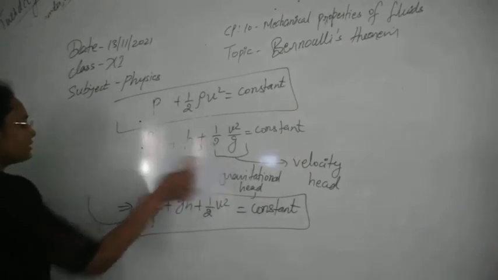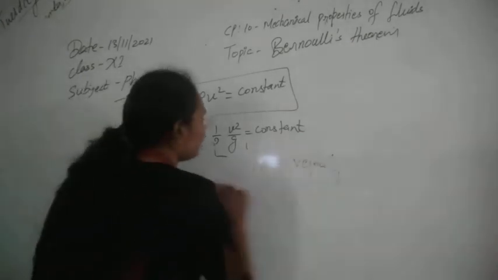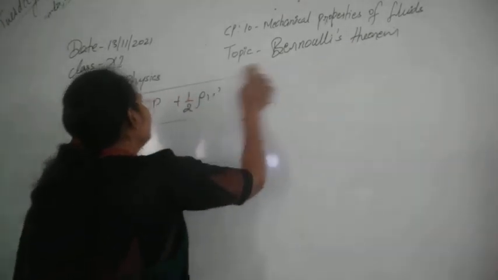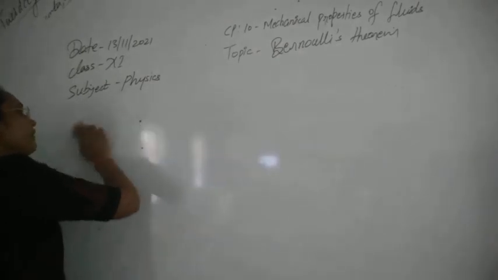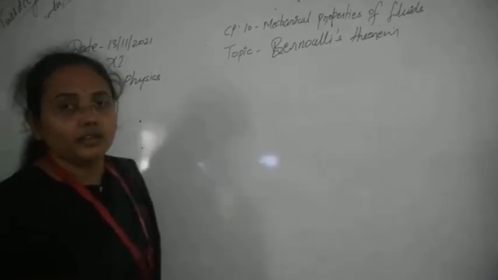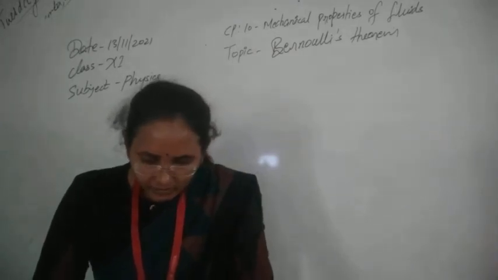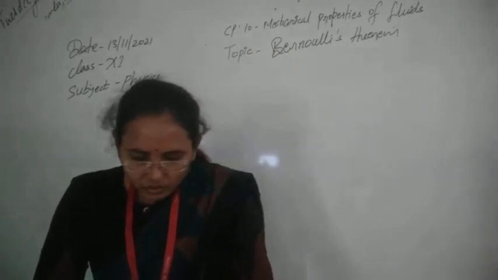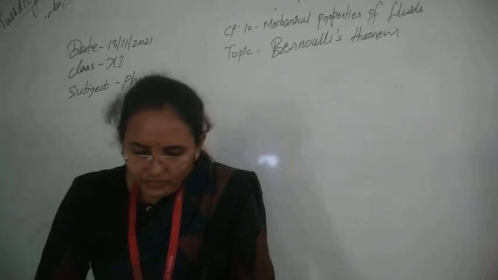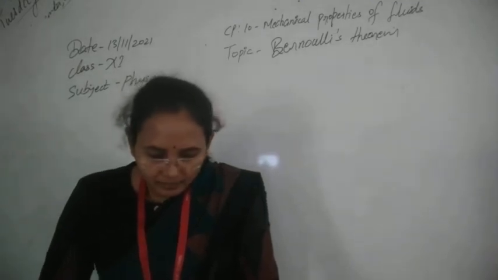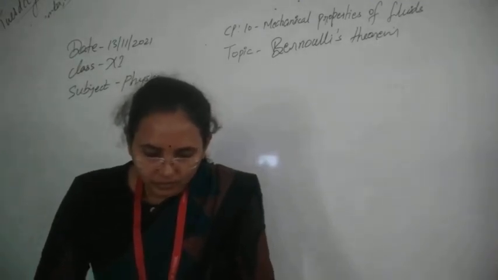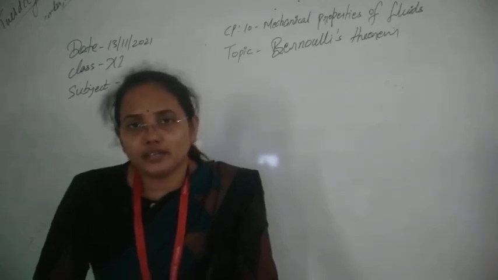Now let's see the limitations of Bernoulli's theorem. While deriving the formula we made a lot of assumptions. The first limitation: while deriving the Bernoulli equation, we assumed that the velocity of every particle of liquid across any cross section of the tube is uniform. Practically this is not correct.